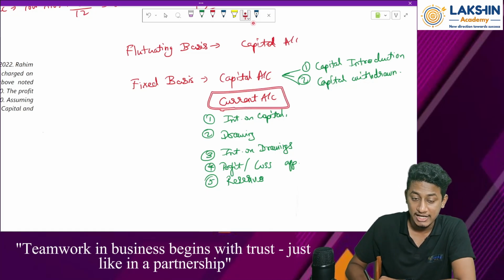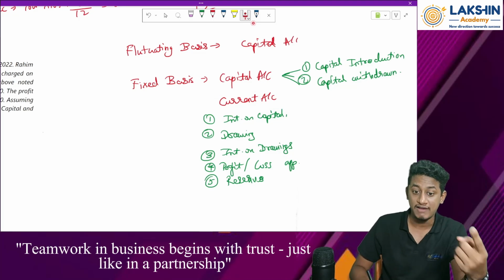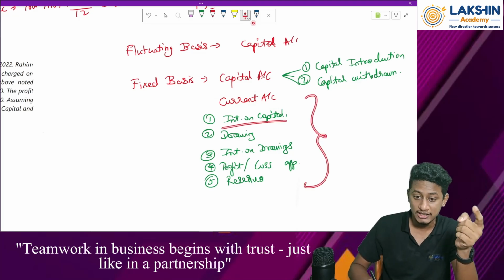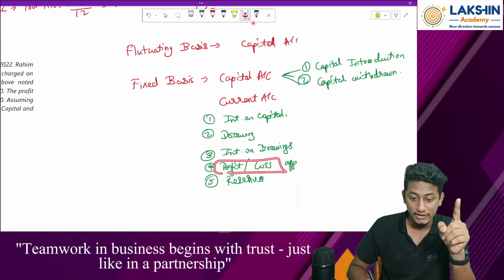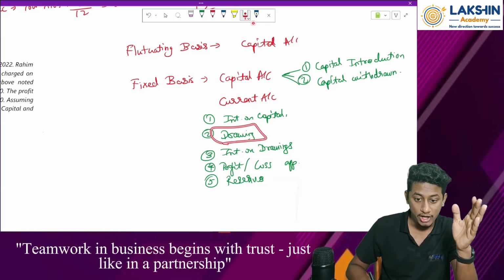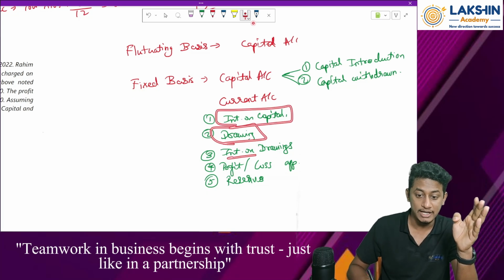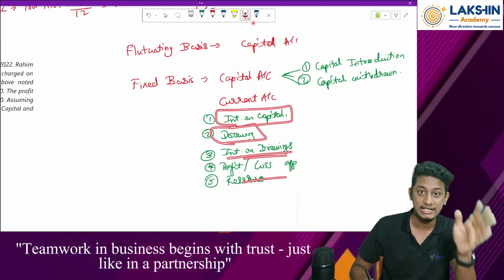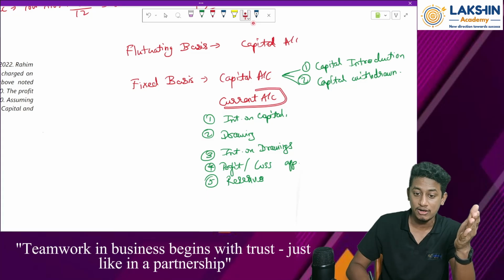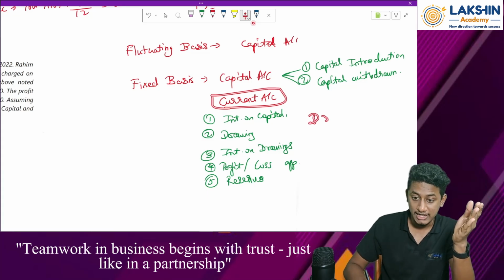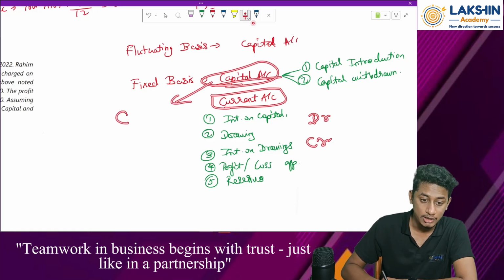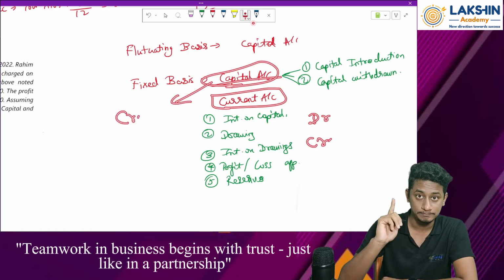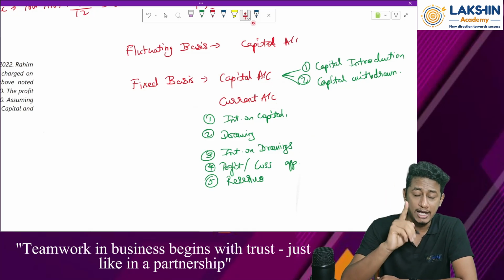But my current account will change on a regular basis. Why? Because of all these entries. And we know that these entries are recurring entries in a partnership firm. In a partnership firm, profit or loss will be there. Drawings will be there. Interest on capital will be there. Same goes for all the other entries. So these entries will go on changing the value of current account. So current account can have a debit balance or can have a credit balance. But capital account will always have a credit balance. Why? We know the rule.